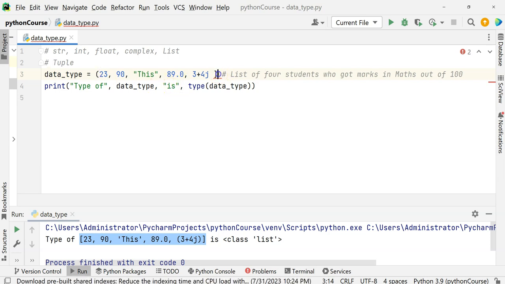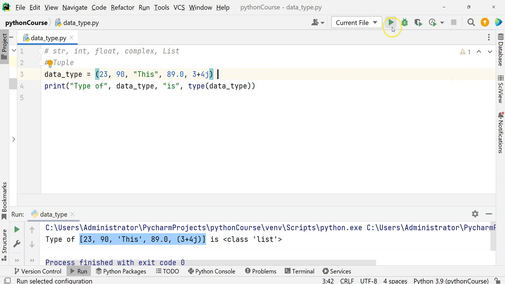What does that mean? We cannot change it afterwards. And a tuple is always written in open braces, like this. So see, a tuple will be like this.